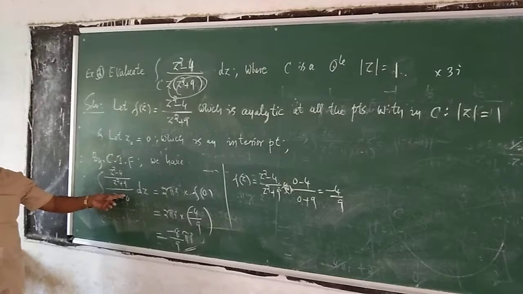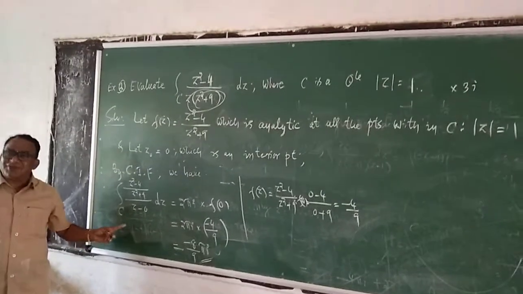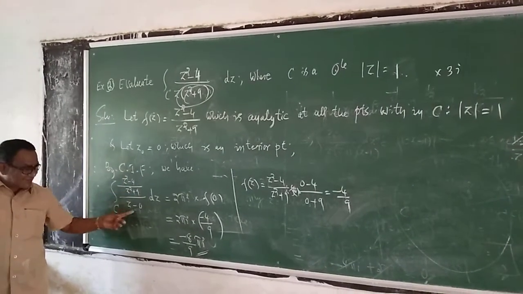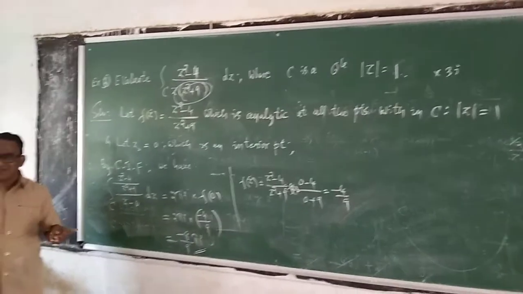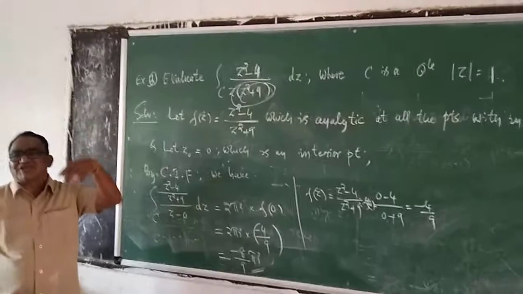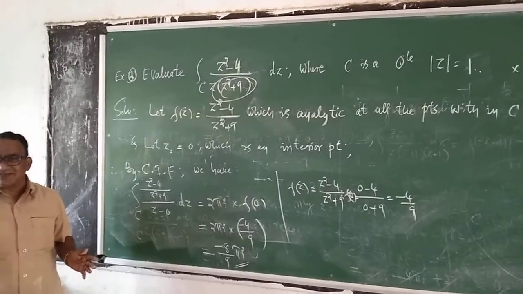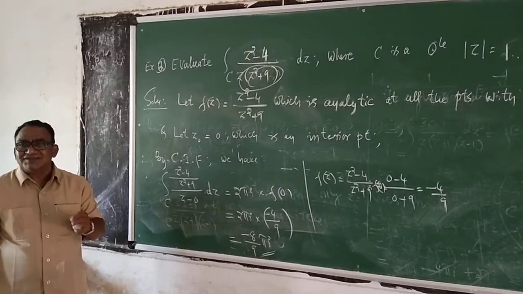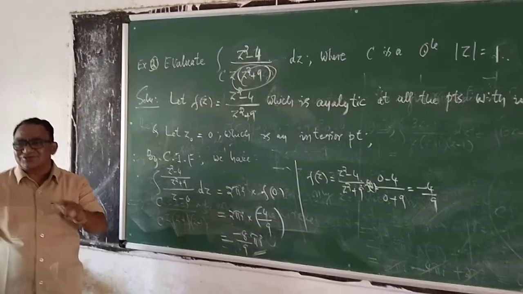Only z is equal to 0, which is an interior point, that point I retained in the denominator. Okay? Your f of z is now this, over z minus z naught. The points which lie outside the circle, we should eliminate them. This theorem I have told you in the beginning. This theorem is applicable only for the points which lie within the given circle C, given curve C.